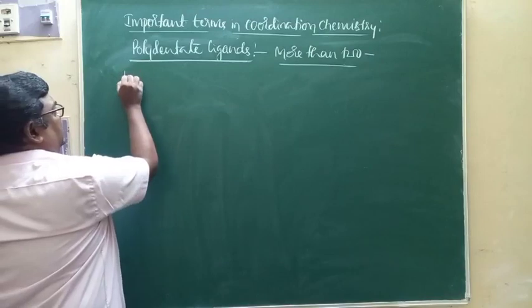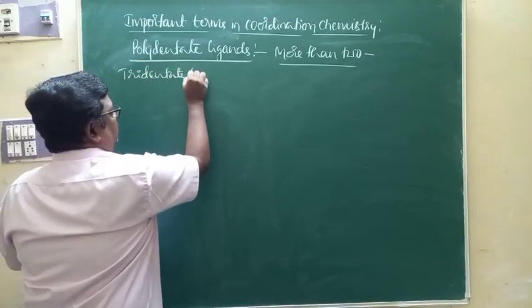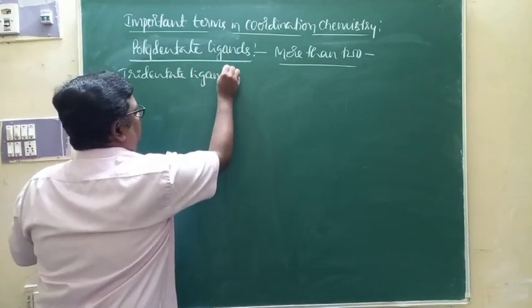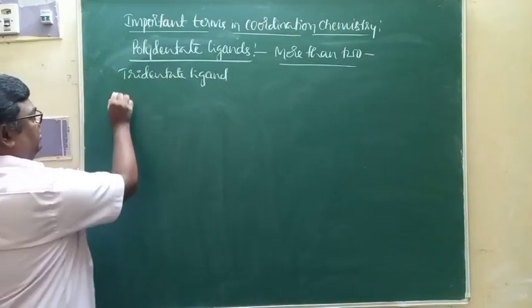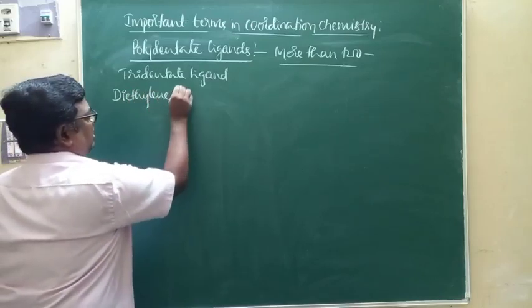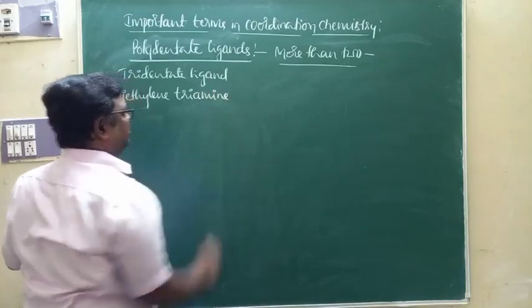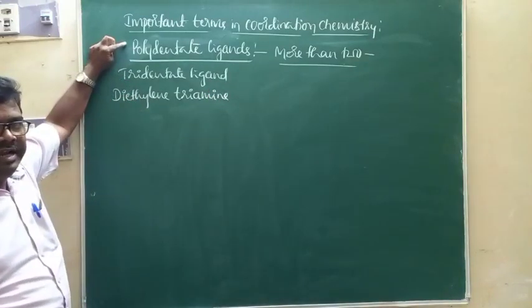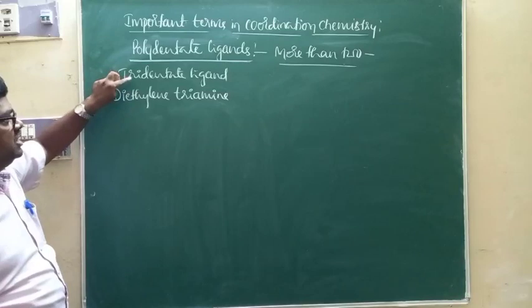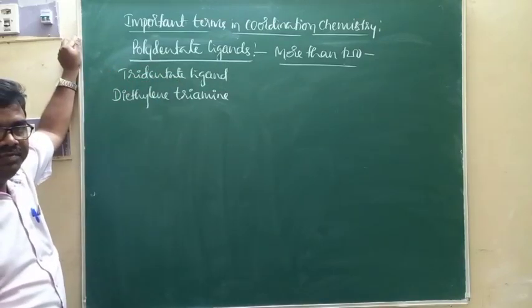First of all, we'll see the tridentate ligand, diethylene triamine. It is one of the examples for polydentate ligands, and specifically, it can be classified as a tridentate ligand.